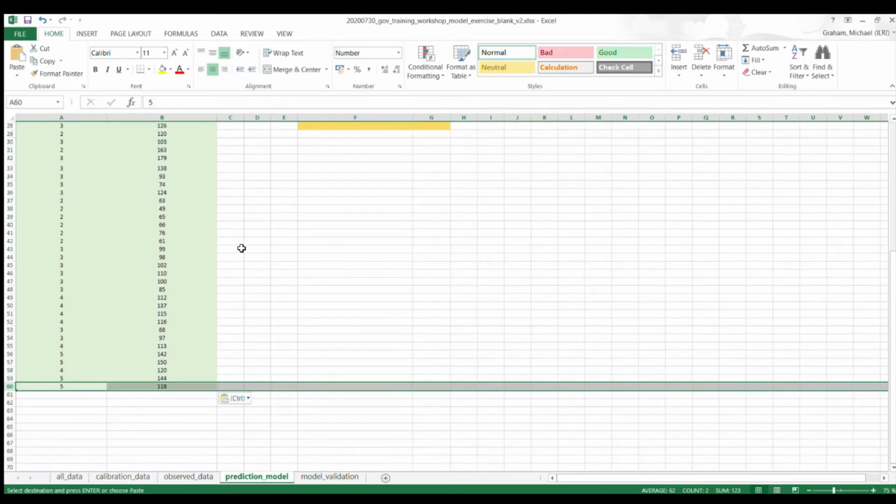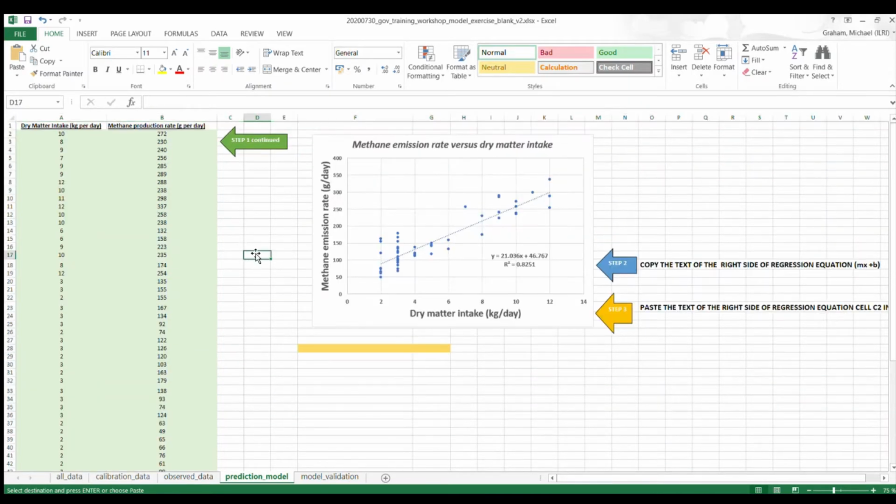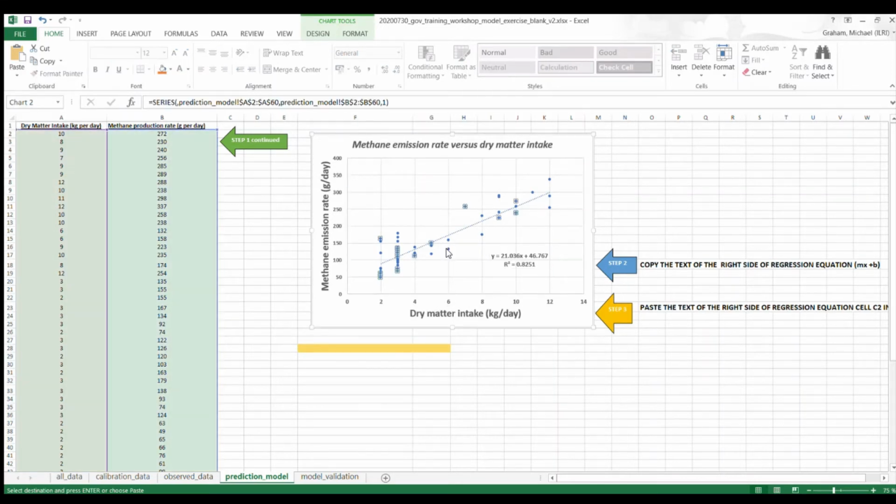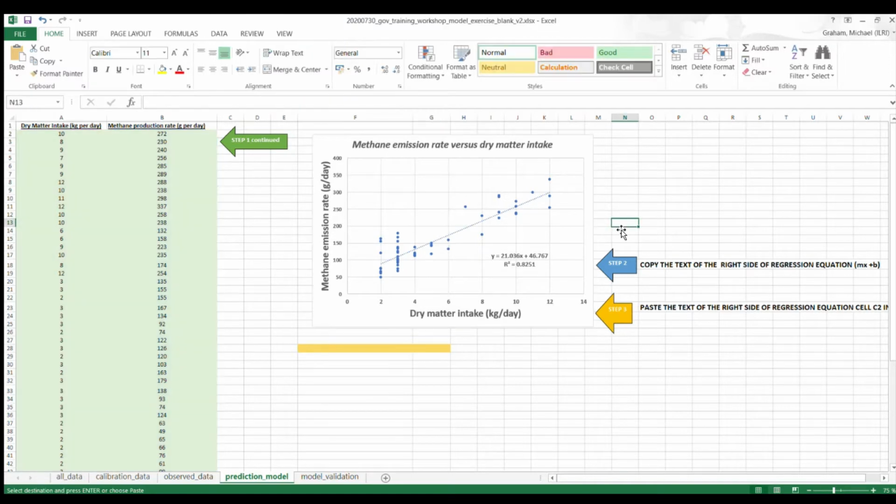So now when I finish step 1 here, this is a continuation of step 1, once I paste that in, you can see that it automatically generates this chart. And this is, again, methane, like the example I showed you in PowerPoint. This is a real example of a plot of dry matter intake versus methane emission rate. And from this, we have generated a line that contains all our data points for the calibration data.